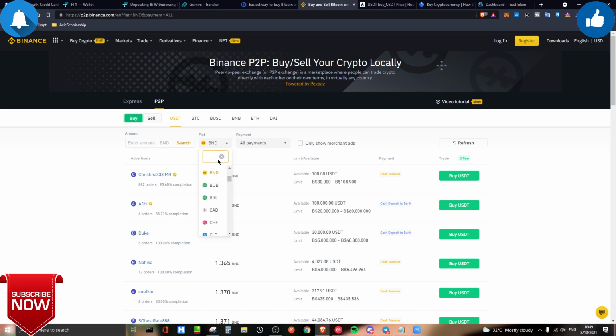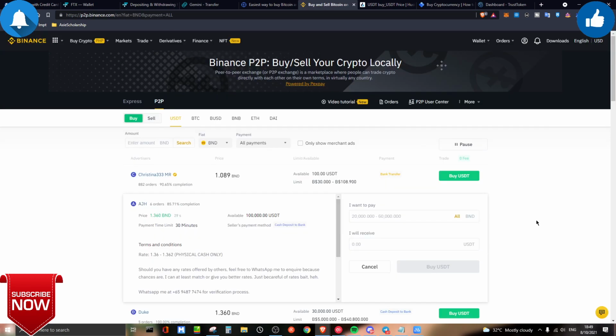Basically, they are using the pair called the BND, and on the BND itself, you can cash in, cash out your US tether. Basically over here, you can see this over here, you can click on buy, and after that basically, oh man, okay, I've already logged in.